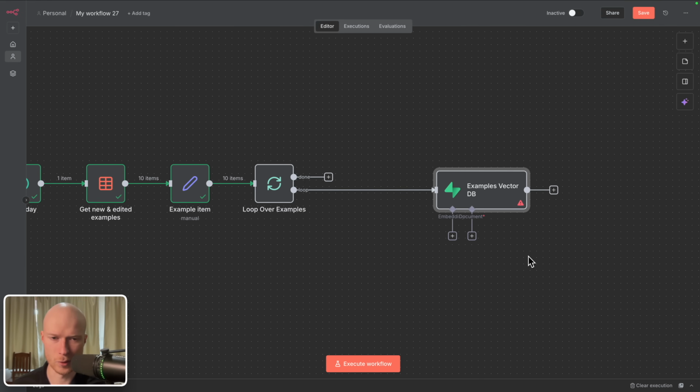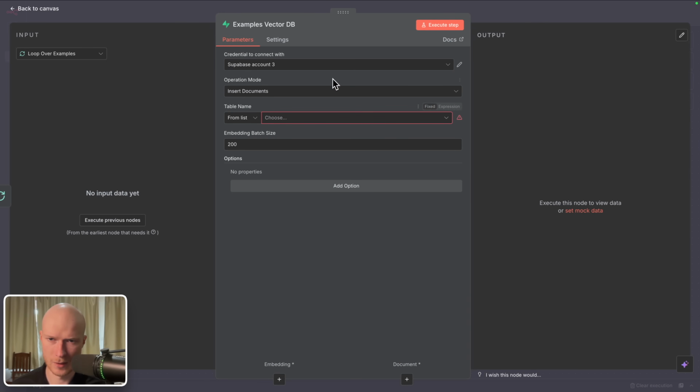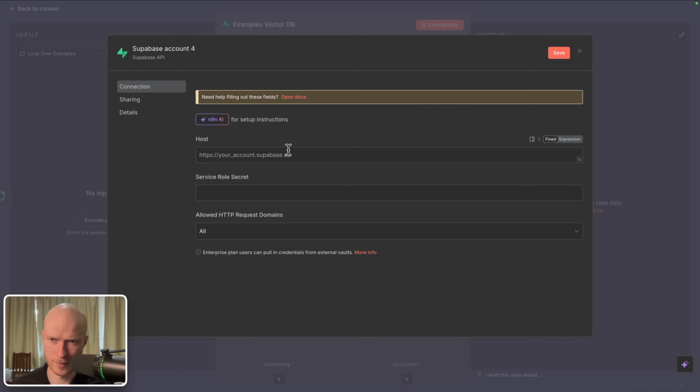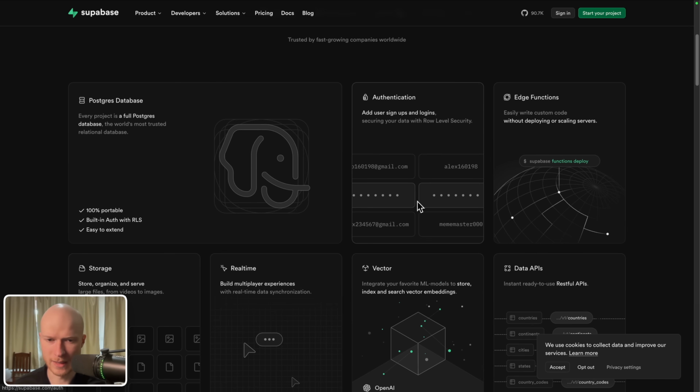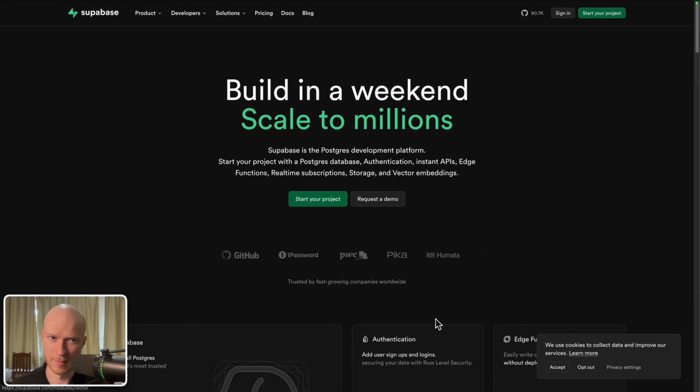And here we now have to connect Supabase. And to do that, you just click on credential to connect with and create a new credential. And we need two pieces of information here. Number one, the host, and number two, the service role secret. And we get that from the website supabase.com. Supabase is a database platform, and their database also includes this vector database functionality so that we can do the similarity search. You now have to quickly create an account.